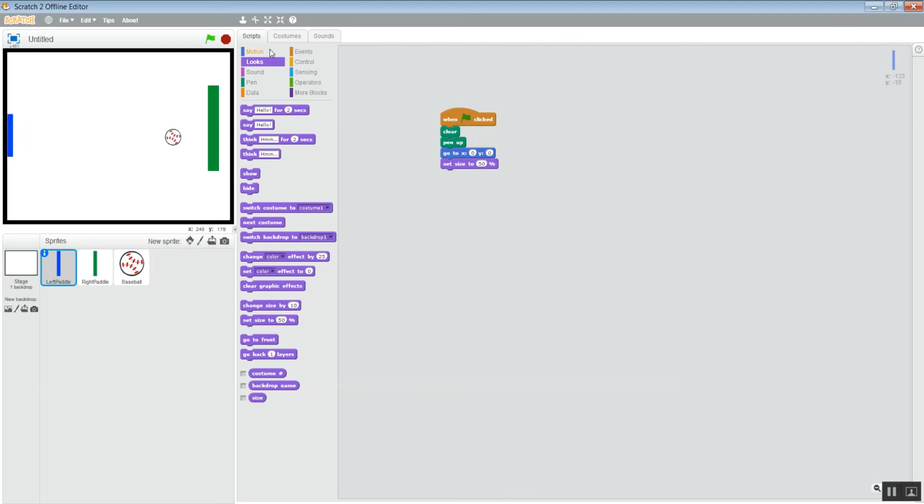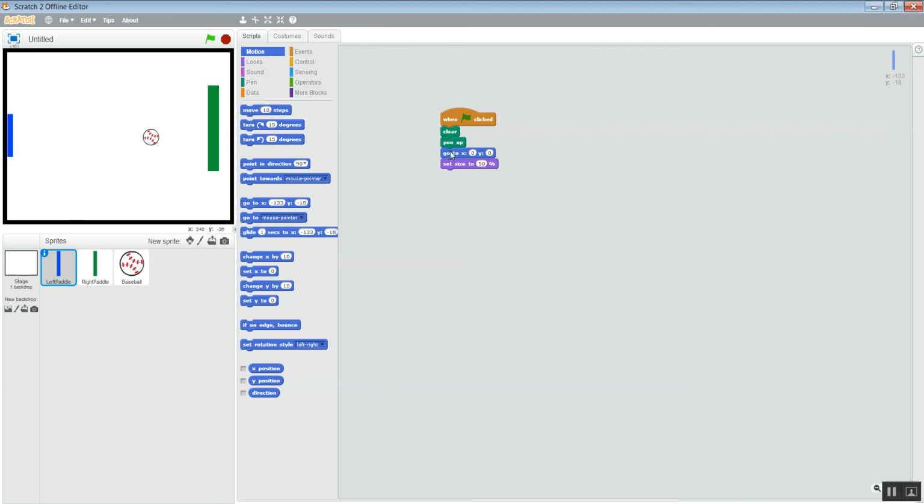And if you want to know where that is, if you go back to your motions and find the same go to X, Y, it says -333 and then -18. But we actually want it centered. So my Y should be 0 if it's completely centered. But let's go to -133. And then now whenever I hit play, it should end up, that's not really the middle, but close enough. We can bring it down a little bit too. So let's try -10.